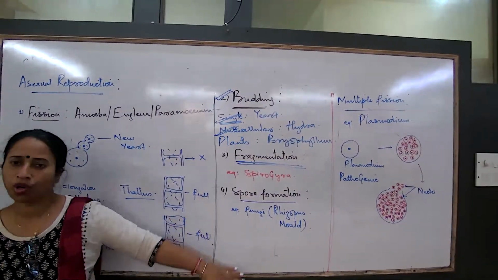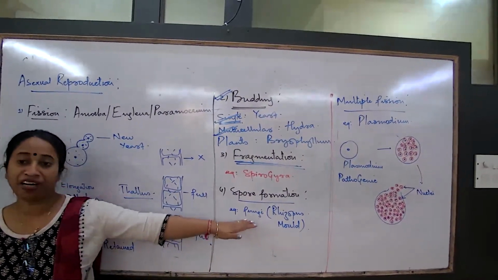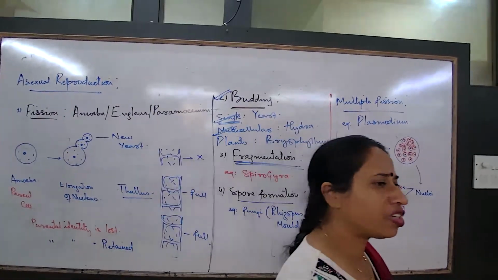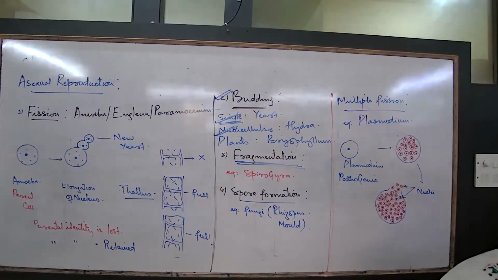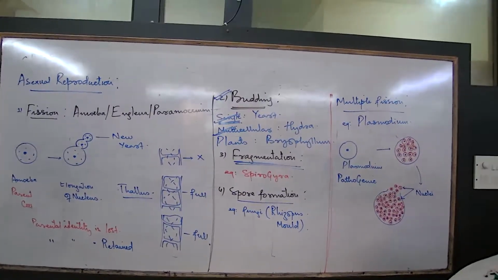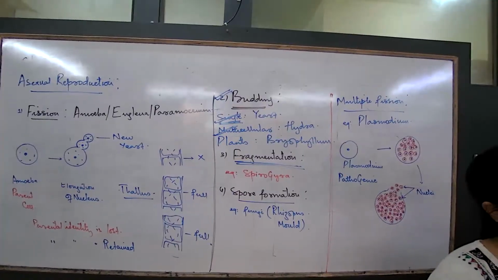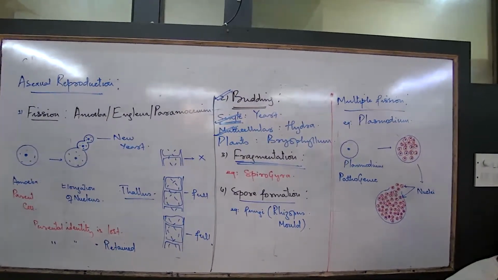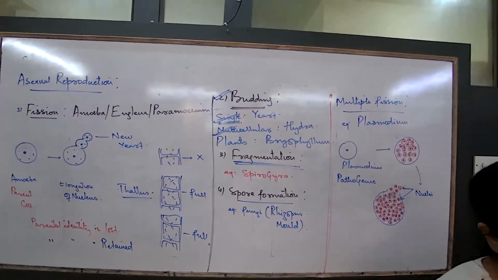Spore formation is a method that fungi generally show. Fungal growth is very much favorable when temperature is low and there is enough humidity in the air. With enough moisture and low temperature, that is a suitable environment for fungal growth. That's why in the monsoon we see fungal growth all over, on moist walls and on moist leather items.